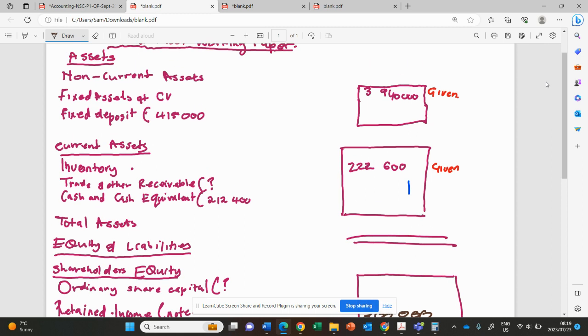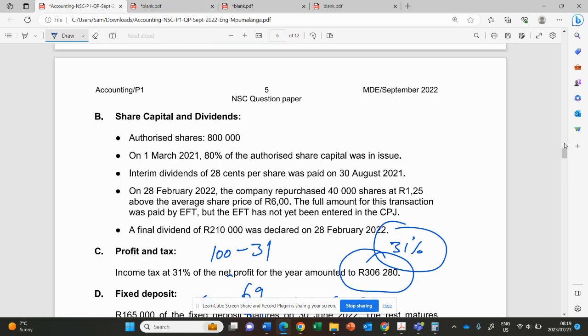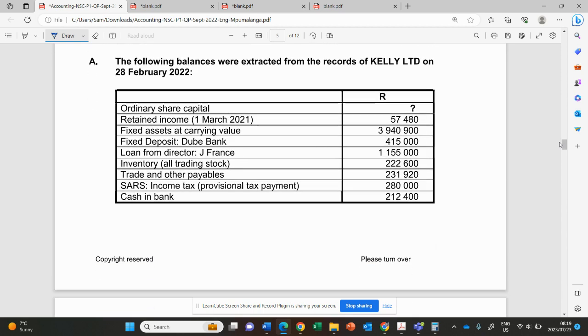Let's start with the fixed asset. I mean, not the fixed asset, the fixed deposit. We are given this amount from the list of balances, 415,000. So we'll go to the adjustment talking about the fixed deposit.